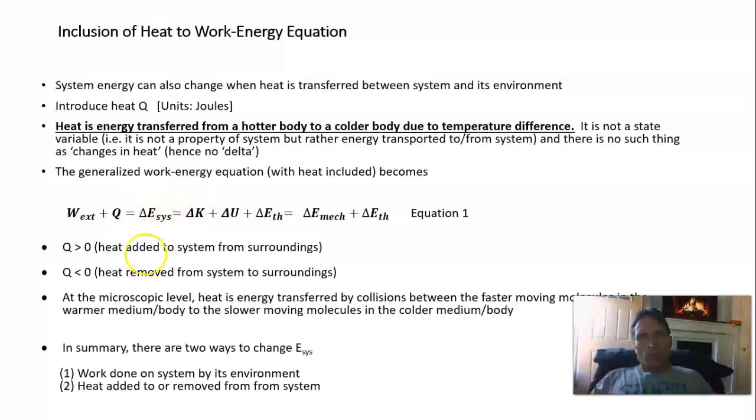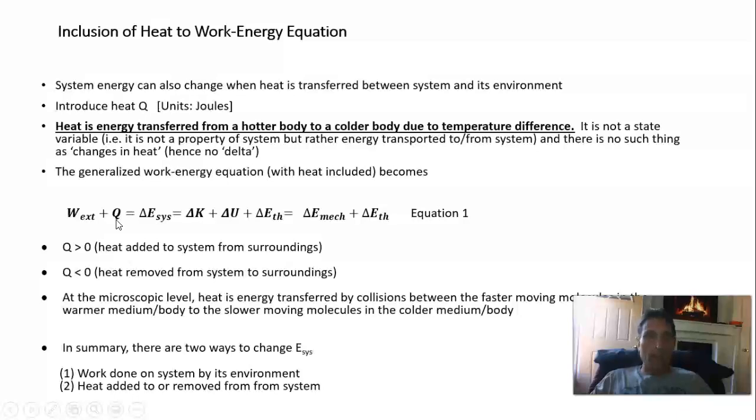Now the most difficult thing I think to start with when we first start to deal with this is getting our sign conventions correct. Okay, so with heat, positive sign for heat means that heat is added to the system from the surroundings.